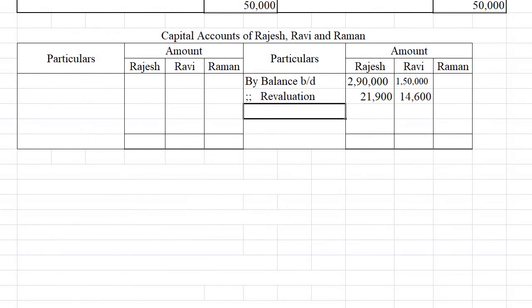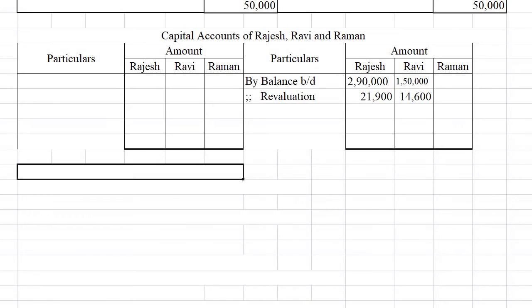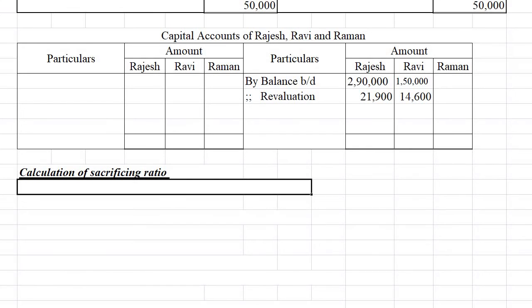So in order to adjust the hidden goodwill, we have to find out the sacrificing ratio. Let us first find out the sacrificing ratio. Calculation of sacrificing ratio. We know that the old ratio is given, the new ratio is also given. So old ratio minus new ratio is the sacrificing ratio.